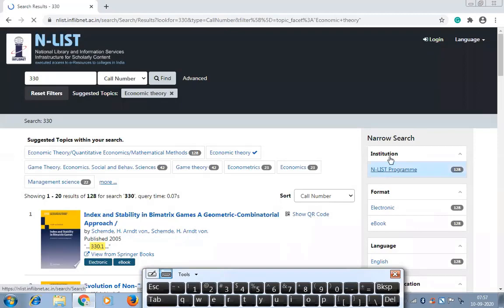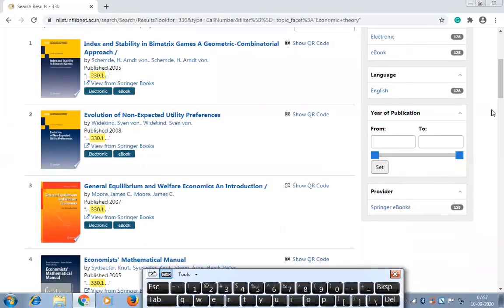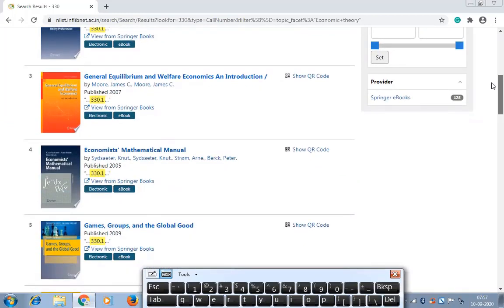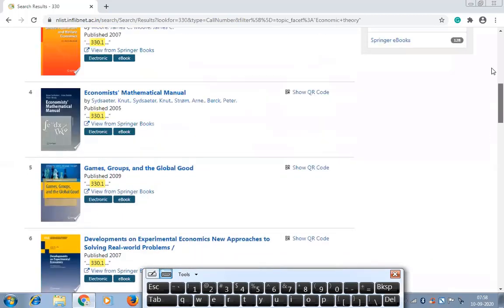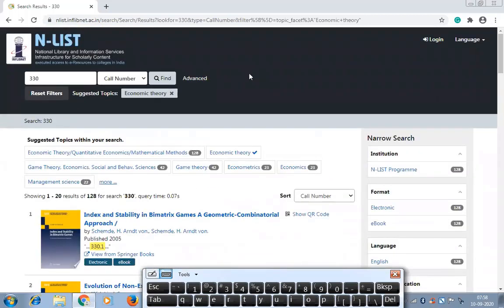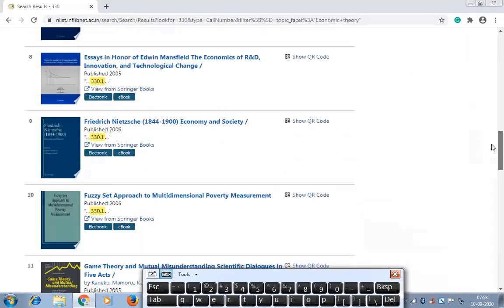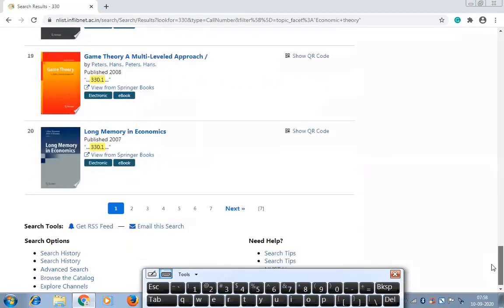See, all these are ebooks and electronic form only. Electronic form is basically web pages. This is all about economic theory. Okay, so these different subjects you can search in this database.